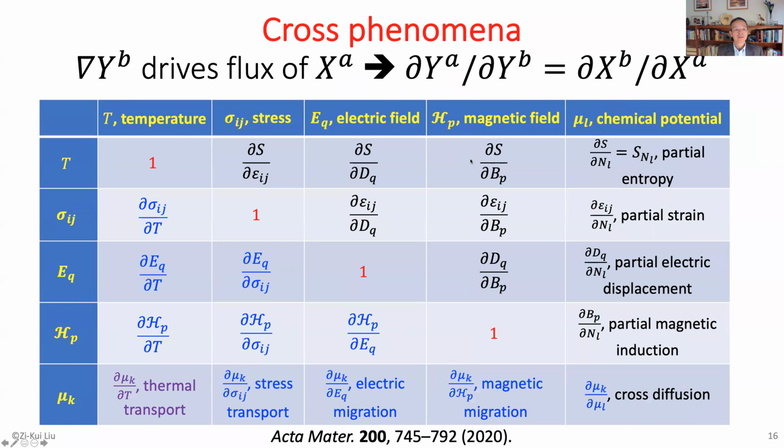Now, the cross phenomenon is between different variables, not conjugates, right? It's between the potentials, actually. That means one potential will drive the flux of another molar quantity through the change of its conjugate potential. So now we get a new set of derivatives. It's potential here, and it's also potential. Potential to potential derivative, of course, the diagonal is one, but the off-diagonal is all the cross phenomena we're talking about. So there are a lot of problems we can study in terms of the derivatives.